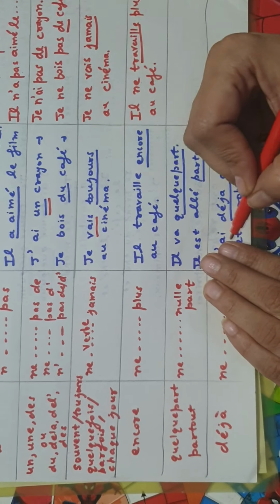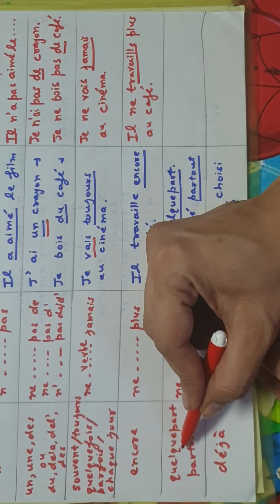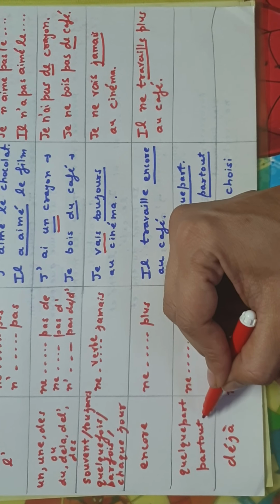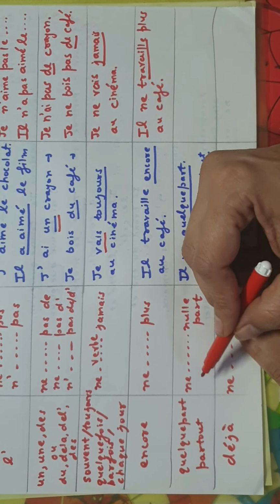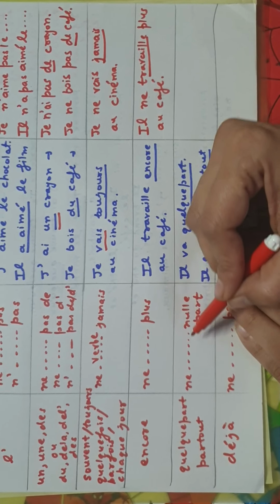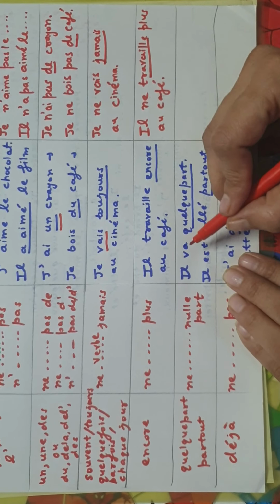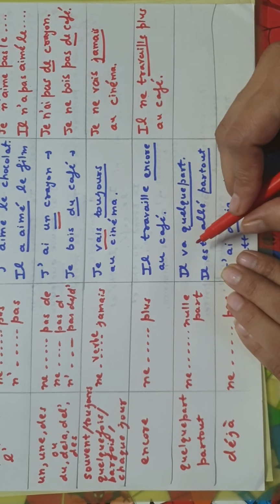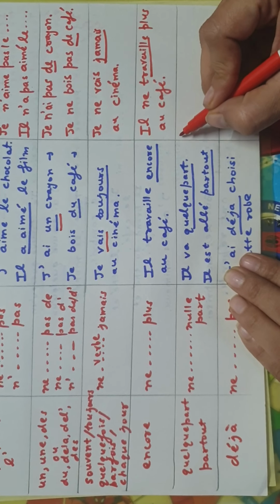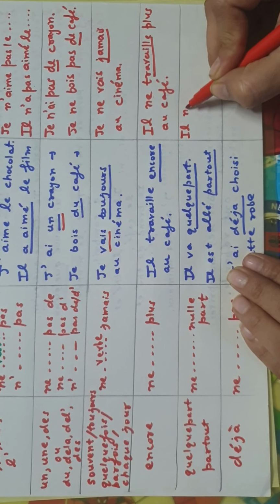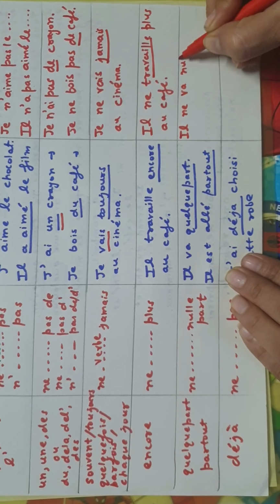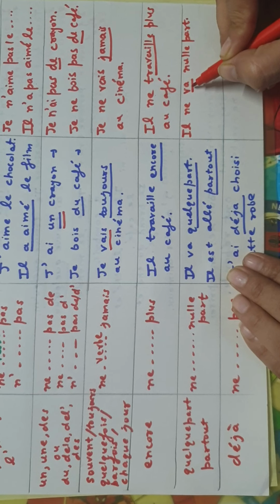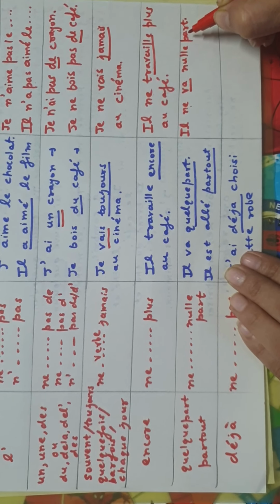Now the next one, that is quelque part. If in a sentence quelque part or partout has been used, quelque part means somewhere and partout means everywhere, its negative is ne nulle part. We have done this. I have made two sentences here, first in present tense and then we will go to the passé composé. Present tense is Il va quelque part, so let us make the negative, so it will be Il ne va nulle part. Before the verb I have put ne, and after the verb I've put nulle part.